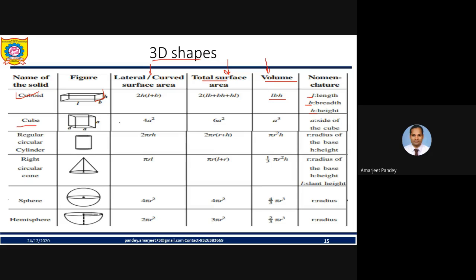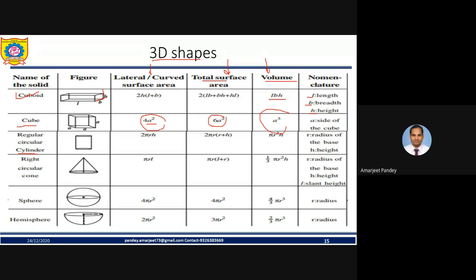Next is cube, my friend. Now we all know it, cube is nothing but the 2D square. So all sides are the same. We are considering A. So lateral or curved surface area is 4A square. Total surface area is 6A square. Volume is A cube.